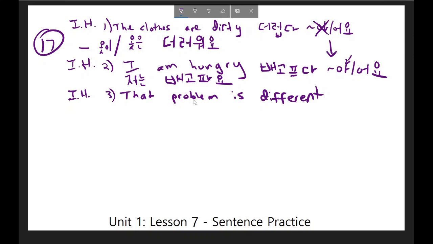Okay, the subject of the sentence is problem, and the way to say that in Korean is 문제. That's the subject, so I will include this. Specifically, it's that problem, so I want to say 그 문제. I could also say 저 문제 if it's talking about a problem that I can see, maybe that it's written on the board or something like that. Now I want to indicate that it is different. The adjective to be different in Korean is 다르다. And again, I'm adding the informal high respect conjugation, so I'll be adding this again. So I will add either this or this.